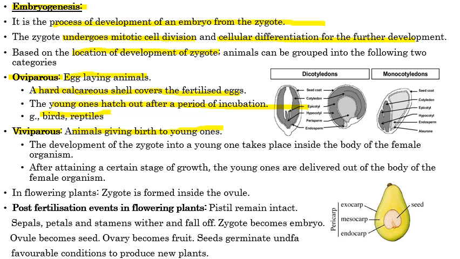In viviparous individuals, the development of the zygote into the young one takes place inside the female body without the formation of an egg, and the young ones are directly delivered by the female body.